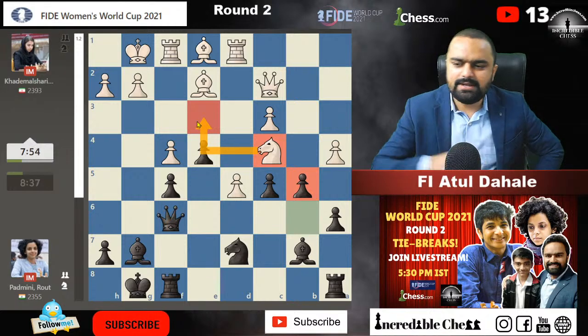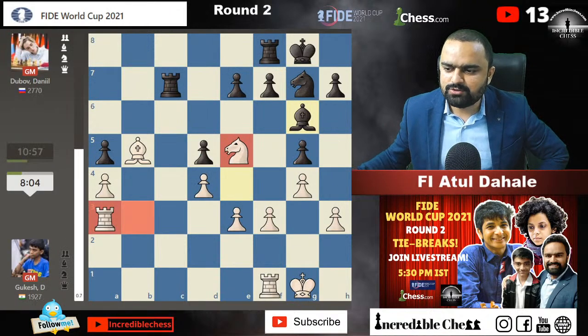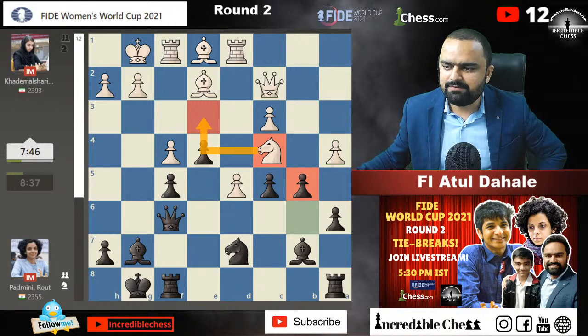Okay, let's see what happens in Gukesh game. Also, we will be switching through the games. Bishop g6 was played, and after that there is no move. So here b5. Okay, the knight has e3 square.